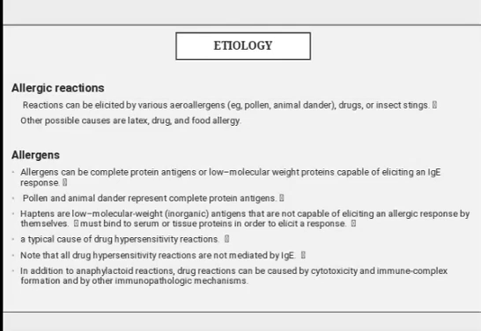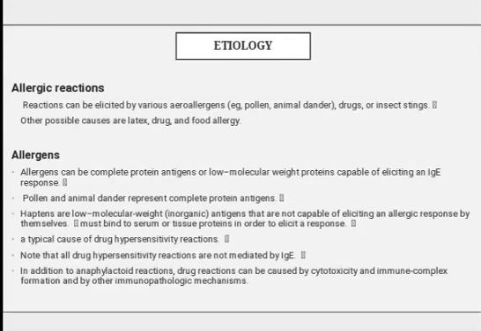Allergens can be a complete protein, which is an antigen, or a low molecular weight substance capable of eliciting an IgE response. Pollen and animal dander represent complete protein antigens. Haptens are low molecular weight, inorganic in nature, and are not capable of eliciting an allergic response by themselves.